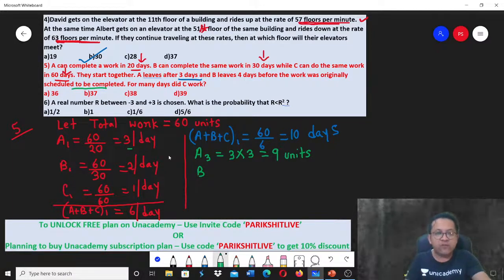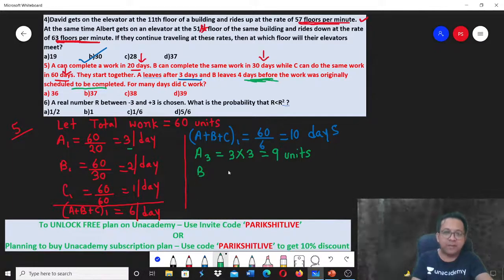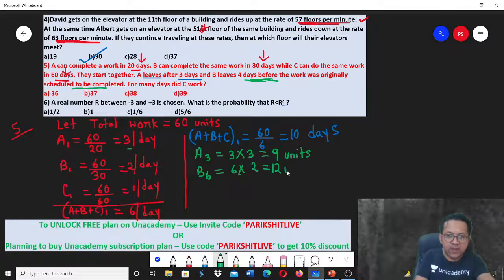So if you are leaving 4 days before, it means B must have worked for 6 days. So 6 into 2, basically 12 units. So what is the remaining work now? Remember, total work was 60 minus what A did, minus what B did, comes out to be 39 units. So remaining work is 39 units.